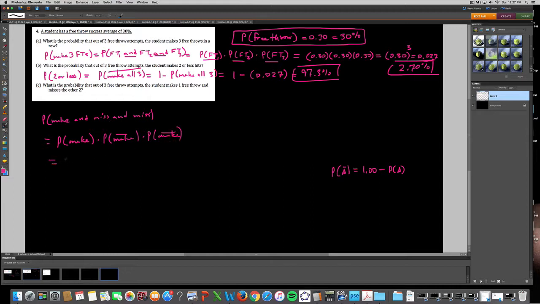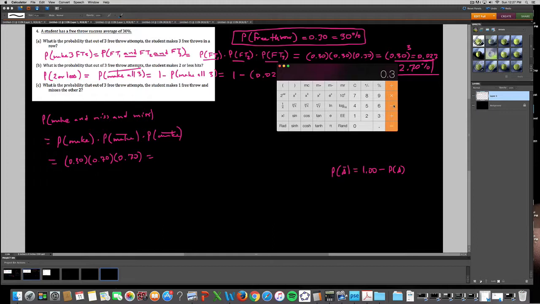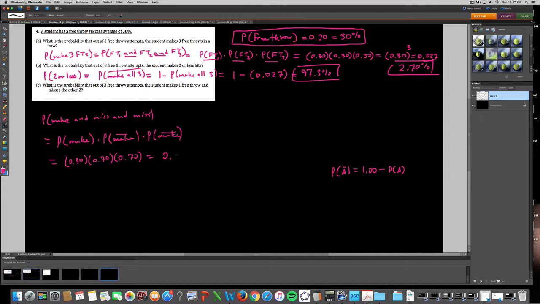We would get something like this. The probability that they make it is 30%, but the probability they miss it is 70%, and the other probability that they miss it is 70%. So when we multiply all 3 of these together, we would have 0.3 times 0.7 times 0.7, and we would get 0.147. That would be our probability there, or a 14.7% chance. So in any of these instances where you're being told how successful somebody is as a percentage of the time, you're already being told a probability, and we can start to craft our probabilities using that. Cheers.